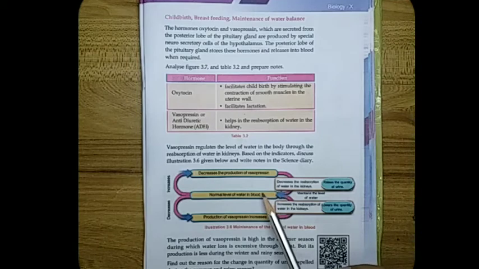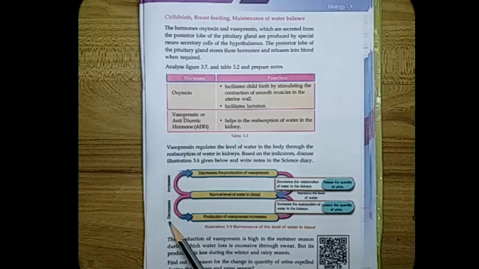So a larger amount of water will be expelled through urine. When the level of water decreases in blood, the production of vasopressin increases, and more water will be absorbed from the kidneys.